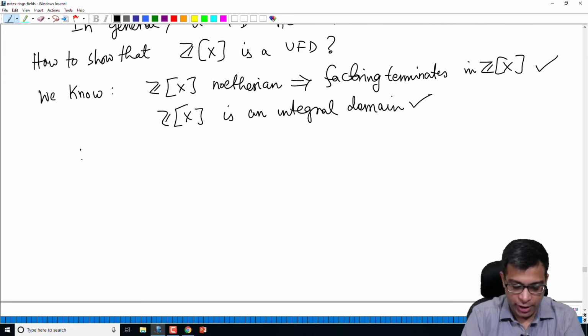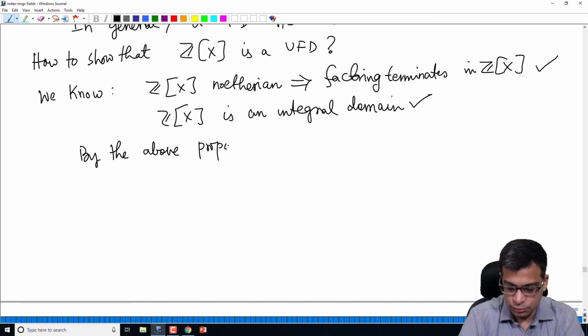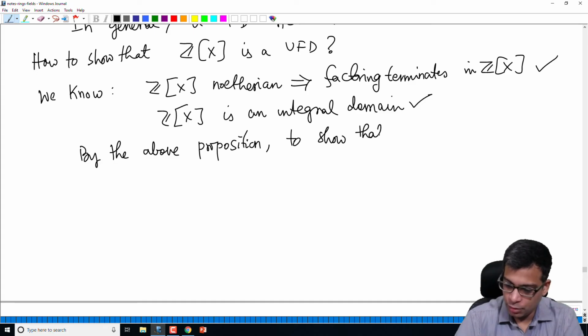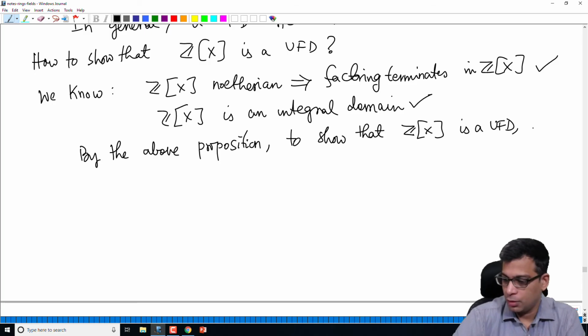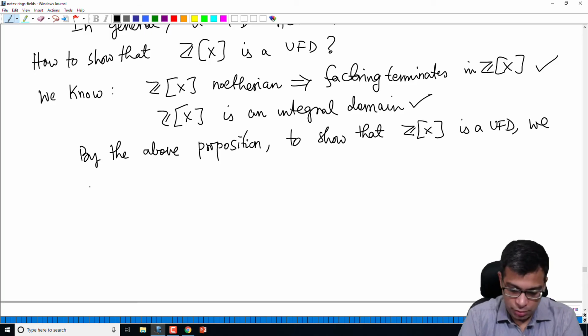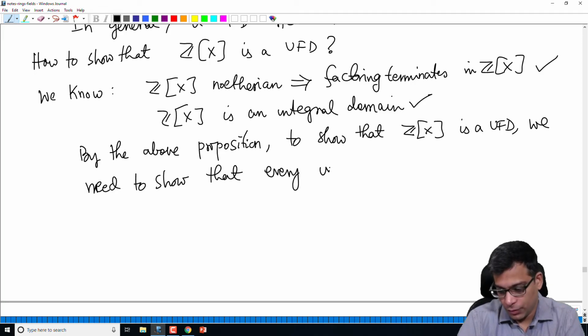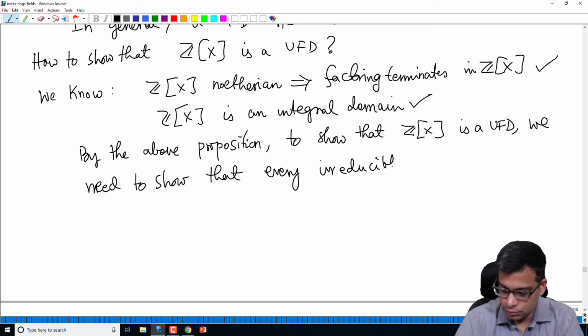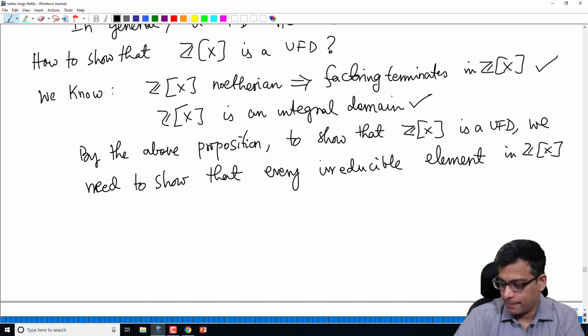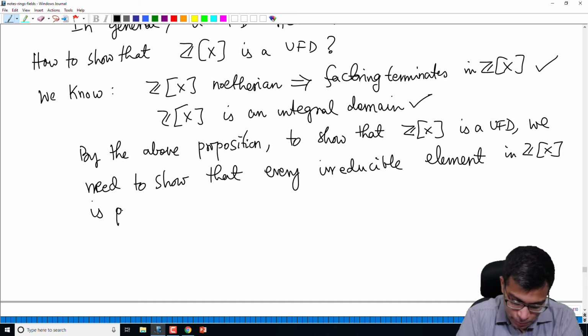By the above proposition, to show that Z[x] is a UFD, we need to show that every irreducible element in Z[x] is prime.